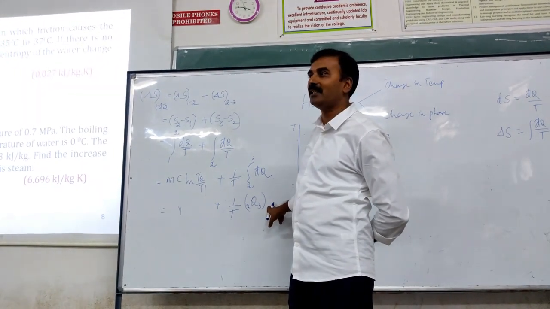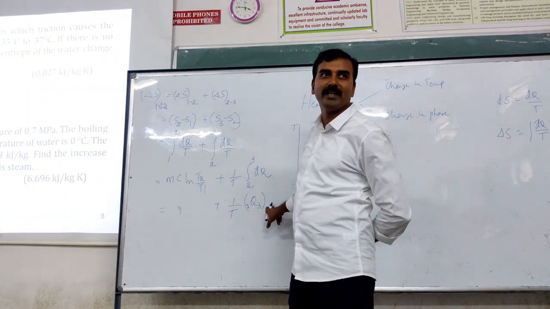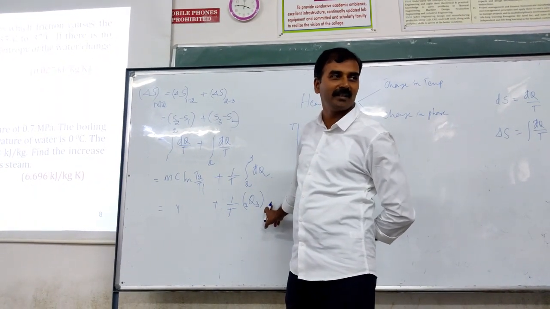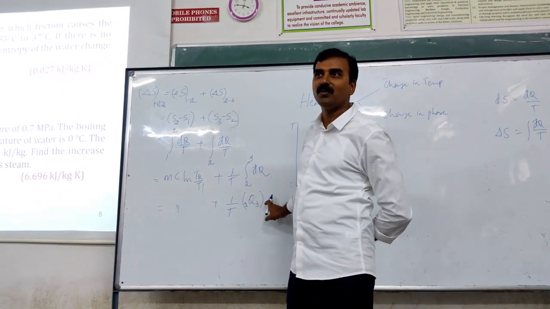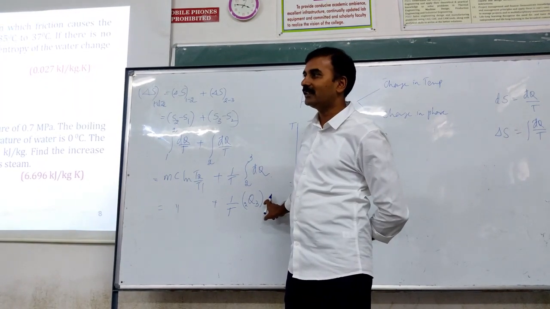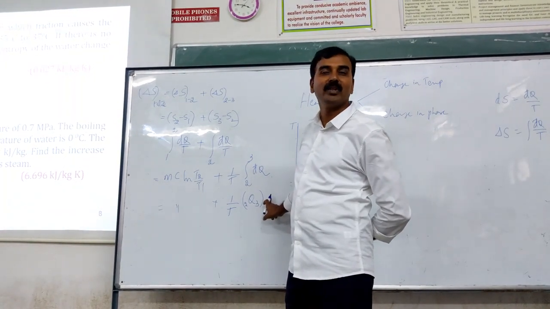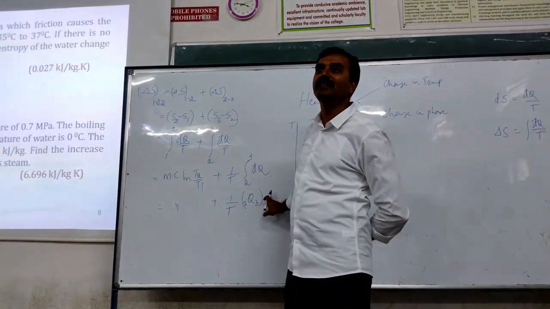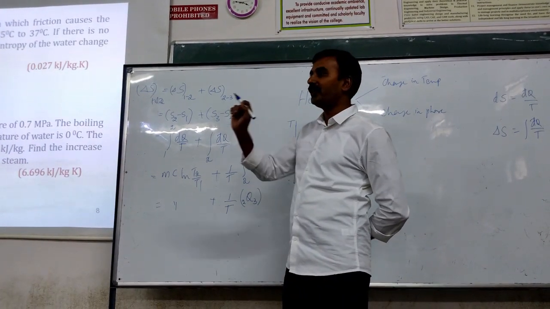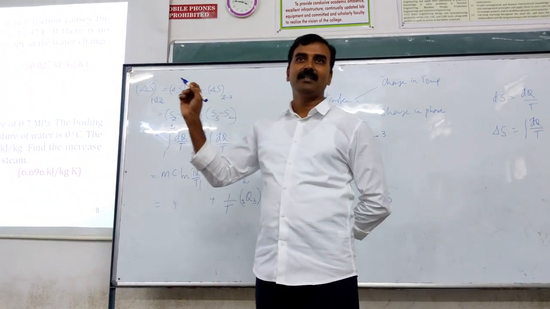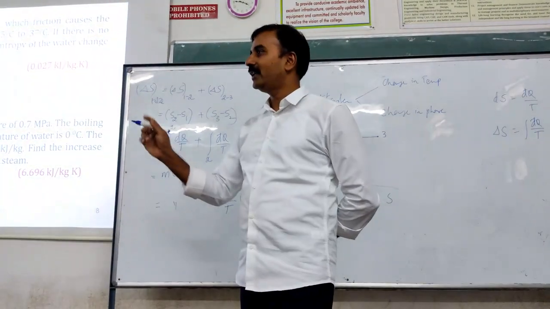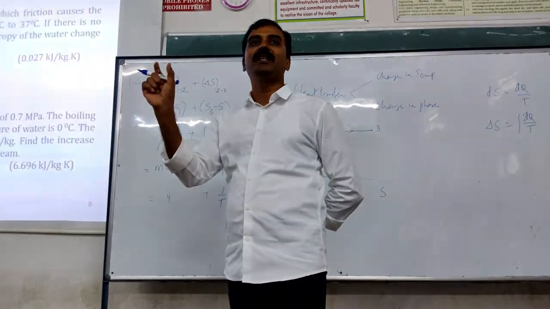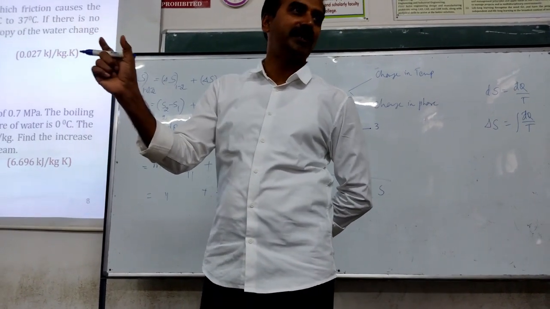Have you ever seen earlier writing W2 minus W1 or W3 minus W1, Q3 minus Q2? Did we ever do that? We can't do it because it's a path function. It's an inexact differential. You don't have Q at a particular point. You have the heat transfer during a process, during a given change between the two states.